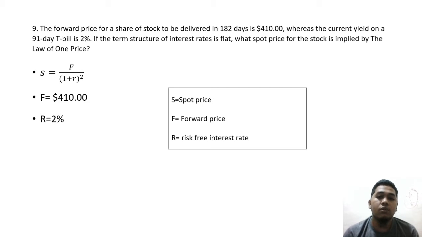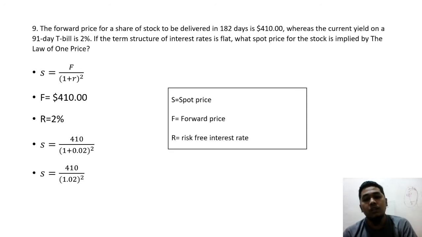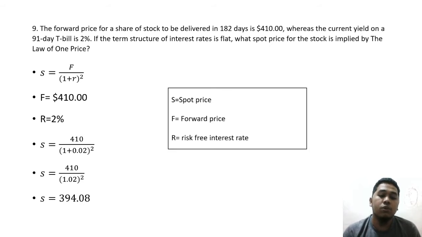So firstly, we need to use the formula, in which S is equal to $410 divided by 1.02 squared, and the spot price is equal to 394.08.